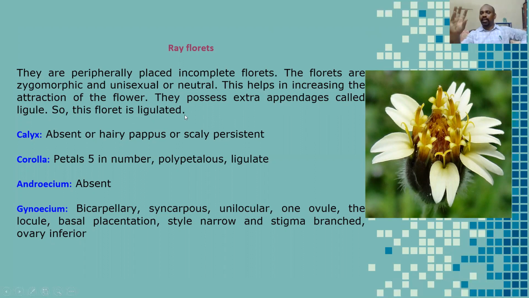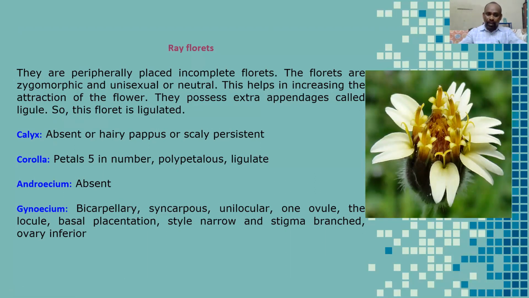So students, in the entire inflorescence, the ray florets are very attractive. They attract the insects for pollination. And calyx is absent, hairy pappus. Corolla again 5 in number, polypetalous, ligulate, androecium is absent.